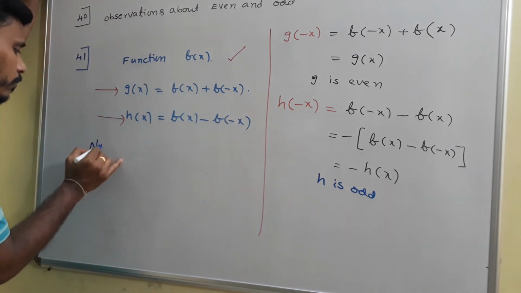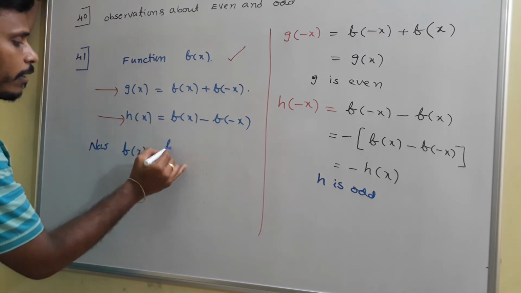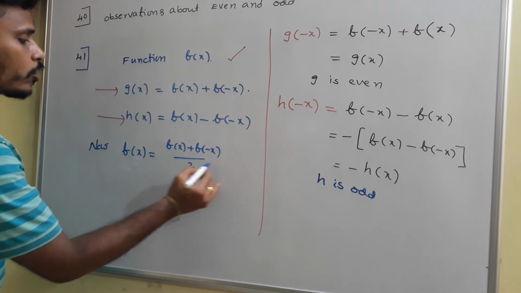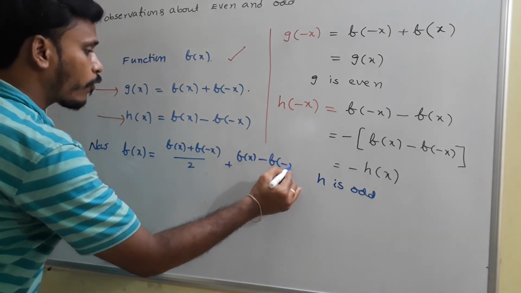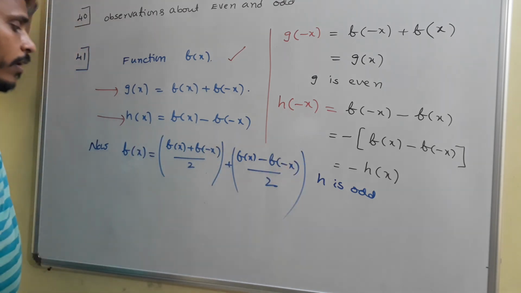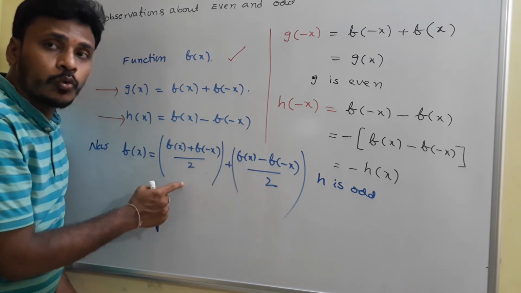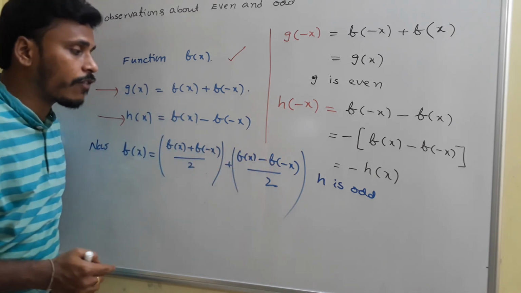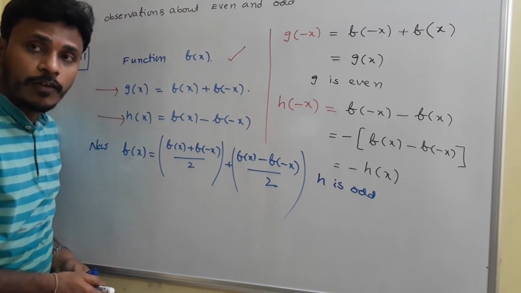Now you just look here, I will rewrite this f of x like this. f of x can be written as f of x plus f of minus x by 2, plus f of x minus f of minus x by 2. Is there anything wrong in this writing? Just have a look. f of x can be written as the sum of these two. If you simplify these two, the denominator is 2, and in the numerator this f of minus x and this f of minus x get cancelled. You are left with 2 f of x by 2, which is f of x, right?